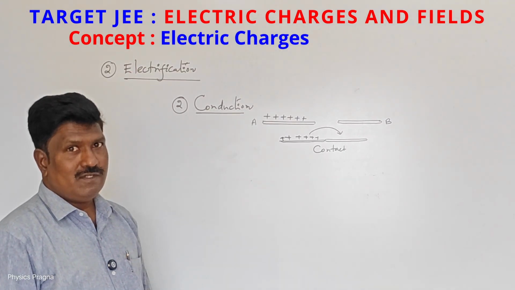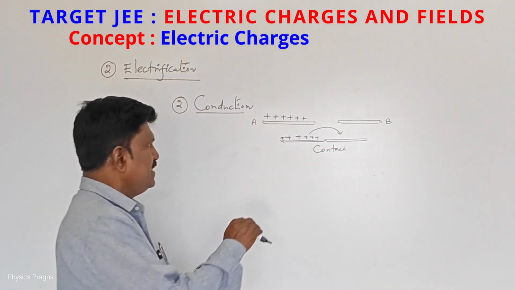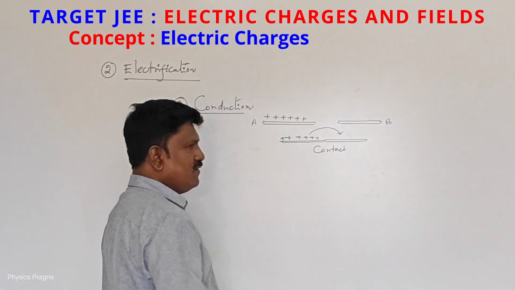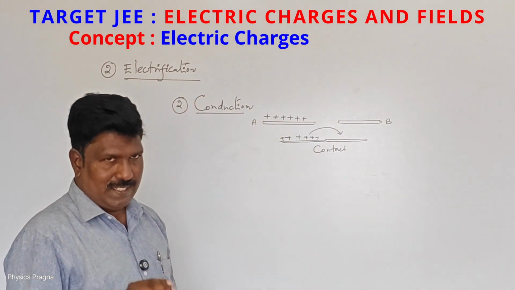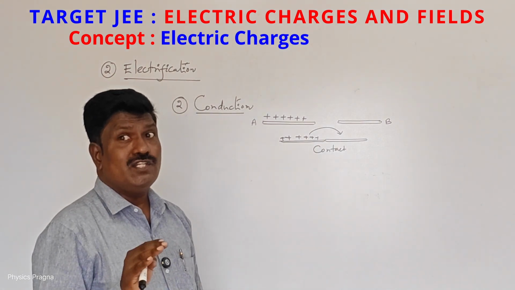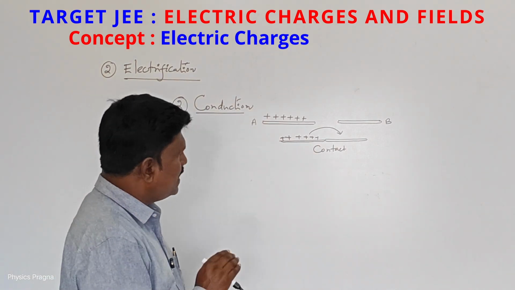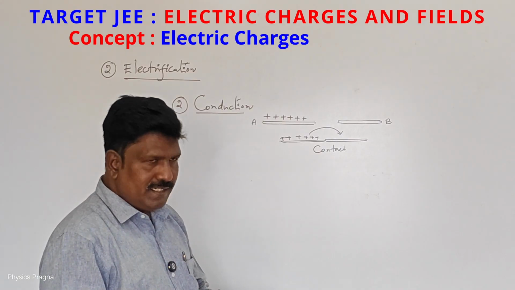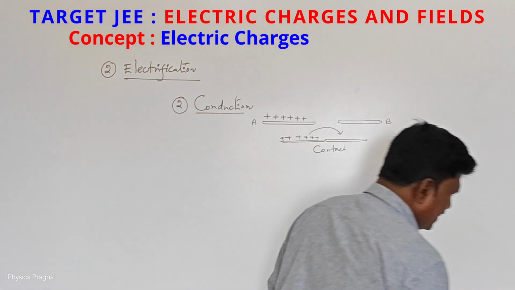How many charges will flow? See, till the potential on both bodies becomes equal. So these charges, they will share with each other. To understand properly, we just take some charges.